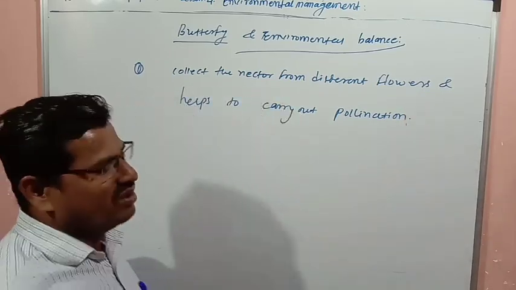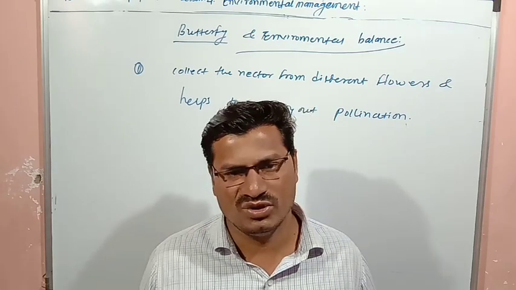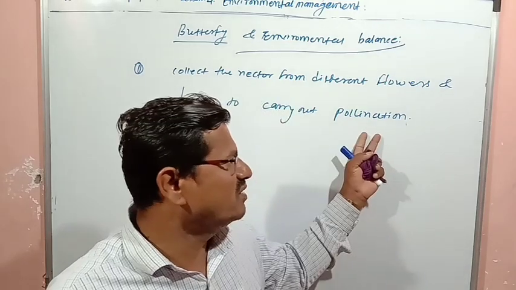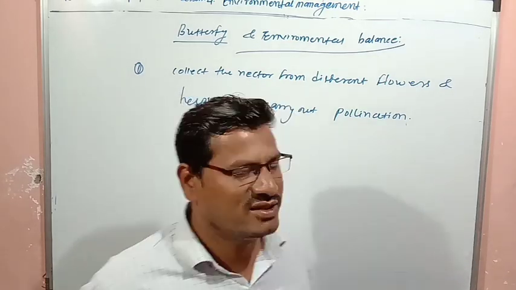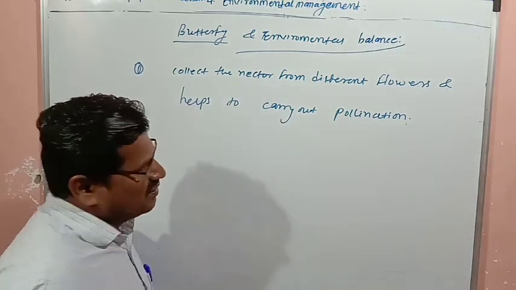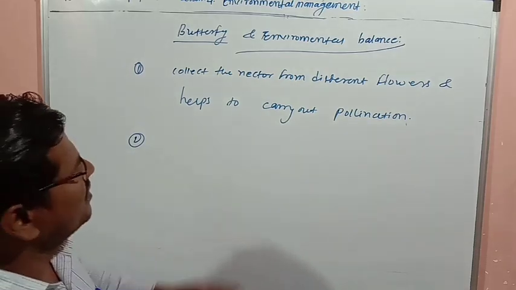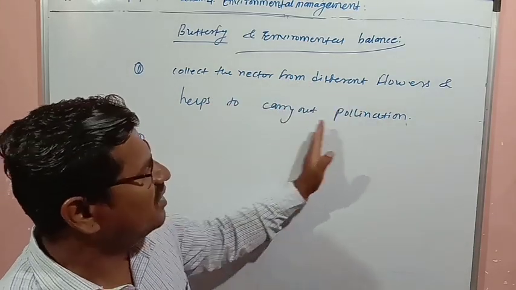So pollination, we are knowing, transfer of the pollen grains from anther to the stigma. So pollination, in case of the reproduction, pollination is important. Transfer of the pollen grains from anther to the stigma, and then fertilization will take place. So next thing is the collect the nectar from the different flowers and helps to carry out pollination.